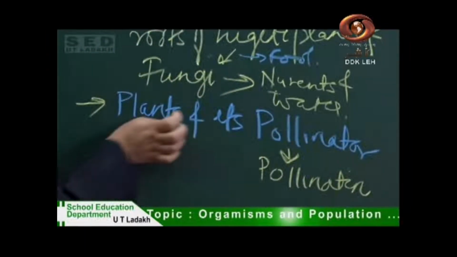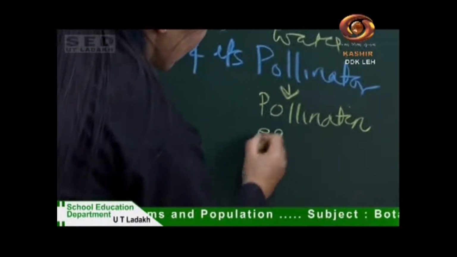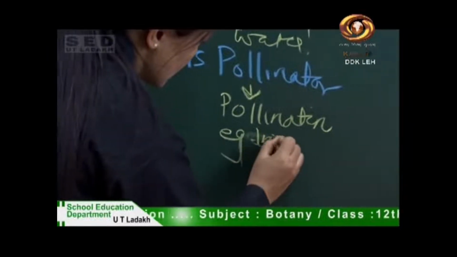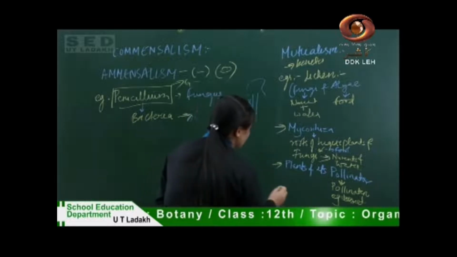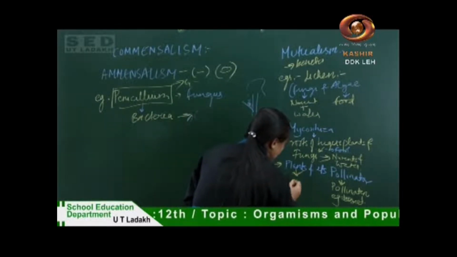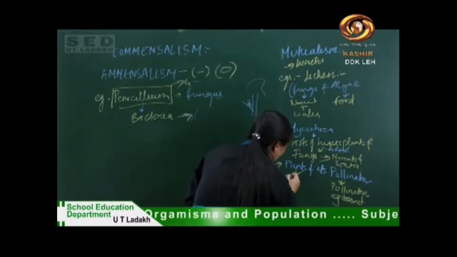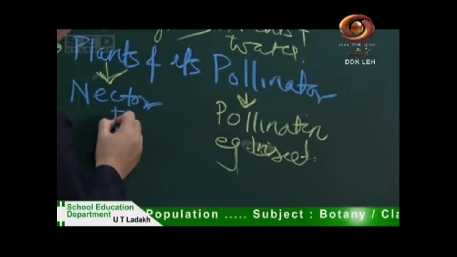There are many pollinators like insects, birds, and many others. Whereas the plant gives certain benefits to the pollinator in the form of nectar, pollen,